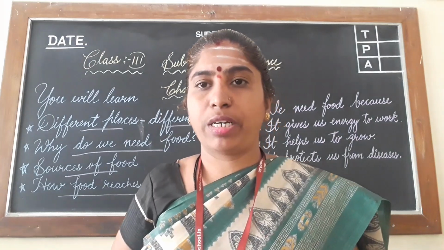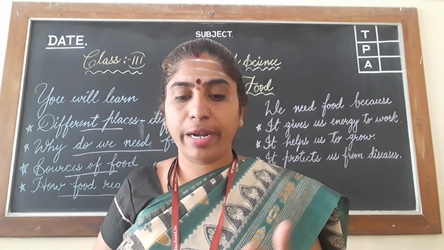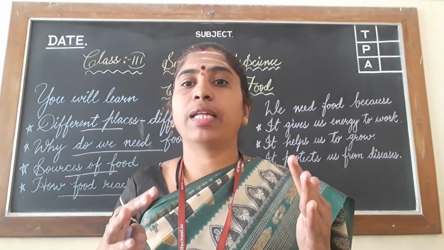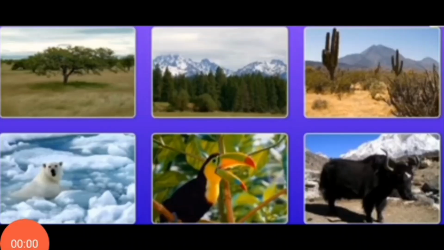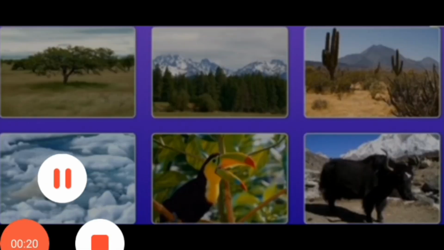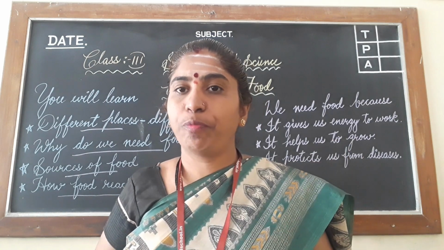See children, food habits we are having, isn't it? People living in different parts of the world have different food habits. See, it depends on the climate where we are living. It's called as climatic condition. Here in this picture you can see the climatic condition of different places. Some places are hot and some places are cold for long period. According to the climatic condition, people living there grow different vegetables and eat different types of food. Okay, the place where we are living, it depends on that which we eat the food.